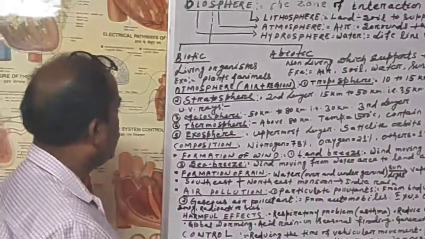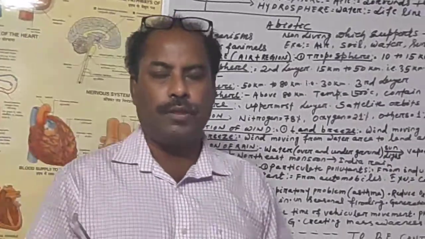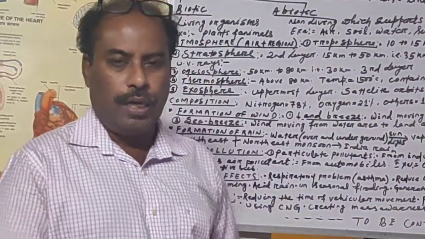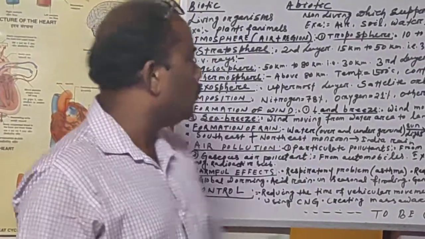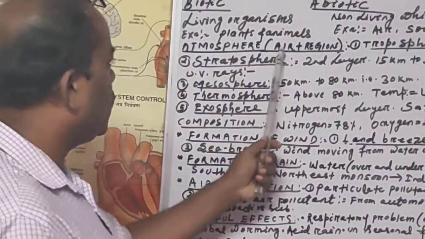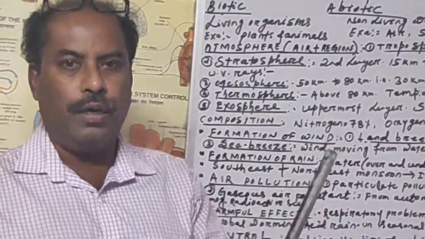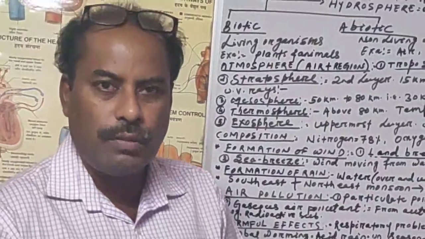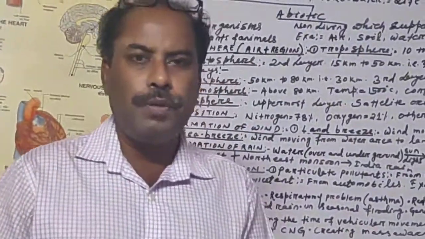Now we'll come to the atmosphere. In this chapter, we'll talk about the air, that is atmosphere, water and soil. So now, first we will come to the air part, that is called the atmosphere. Atmo means air, sphere means region. The region which is occupied with air is known as the atmosphere. So air means what again? Air we know from the previous class.